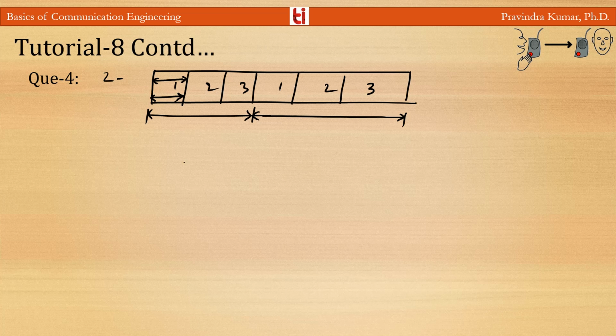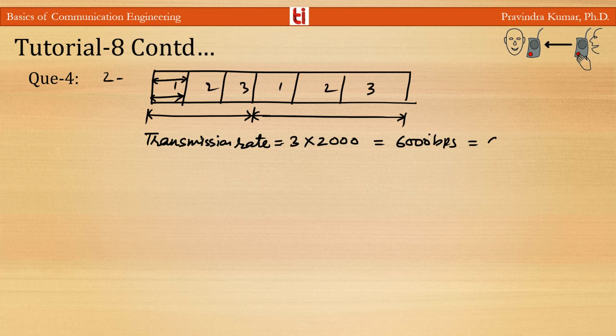For TDM, because there are three signals at 2000 bits per second, it will be 6000 bits per second, or you can say 6 kbps. So the transmission rate, or frame rate, is 6 kbps.